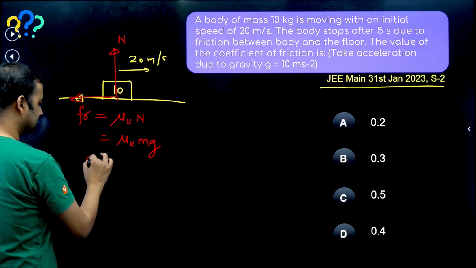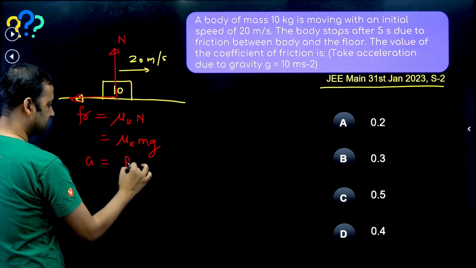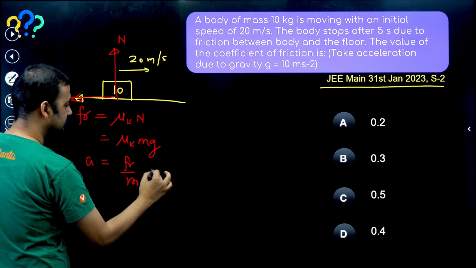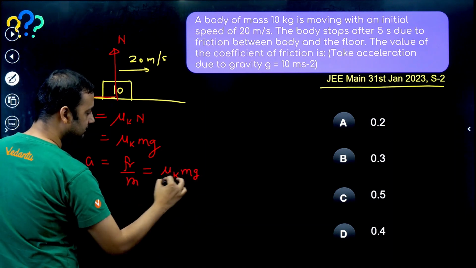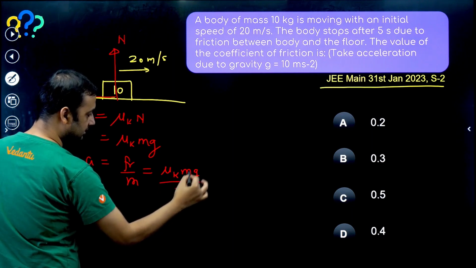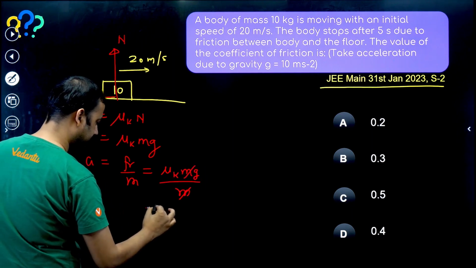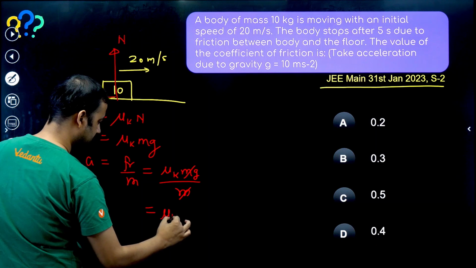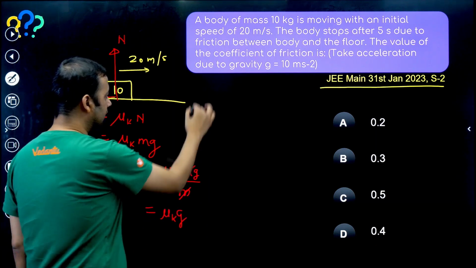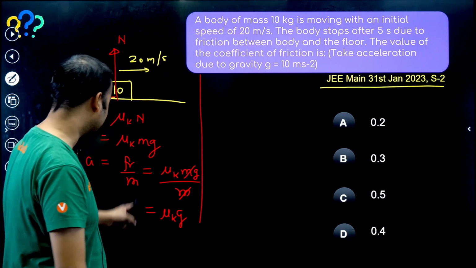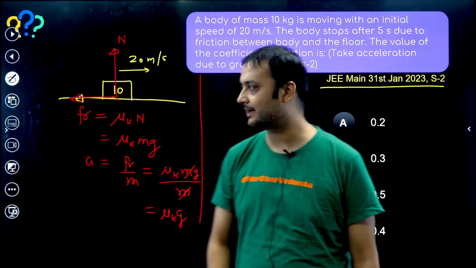So what will be the acceleration, guys? Acceleration will be friction upon mass, that means mu k mg divided by m. So this will be mu k g. Okay, so now we can find this acceleration by using kinematics also.